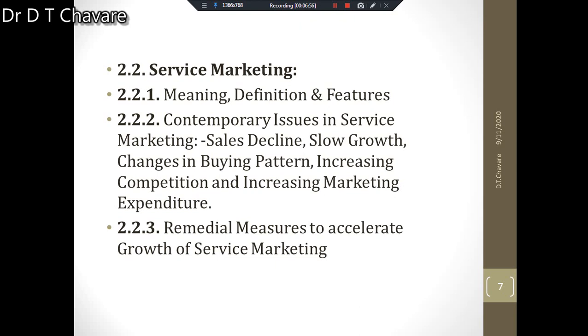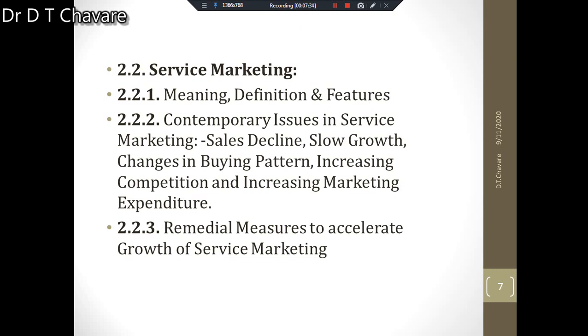For example, sales decline, slow growth, changes in buying patterns, increasing competition, and increasing marketing expenditure. Try to understand, these are the issues. What are those? Sales decline, slow growth, changes in buying pattern, increasing competition, and increasing marketing expenditure. These are the different contemporary issues, and those issues also we have to study here.